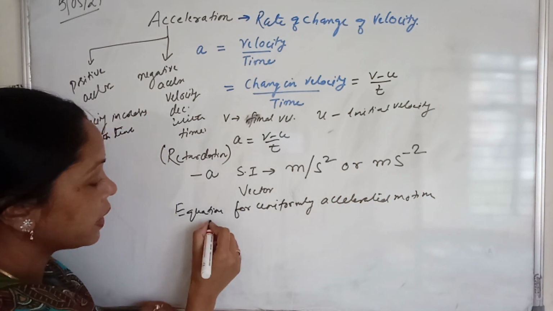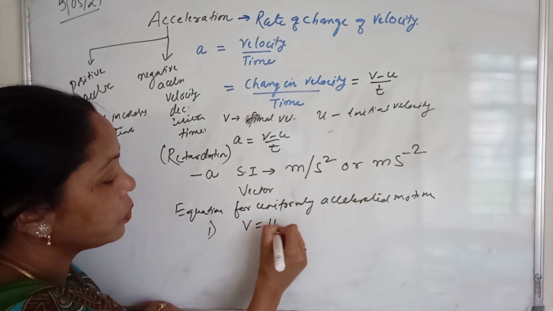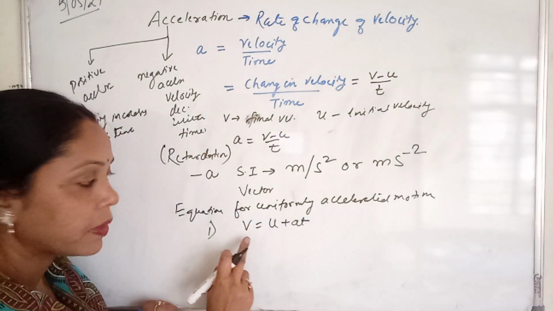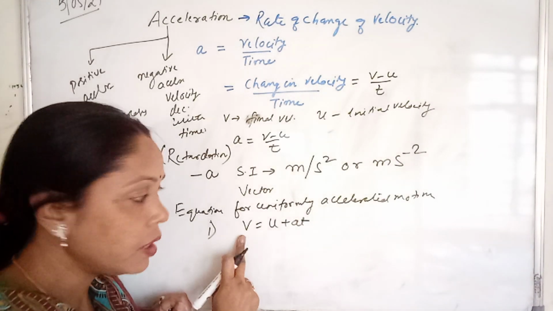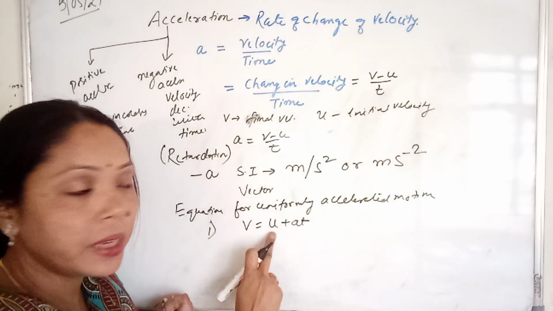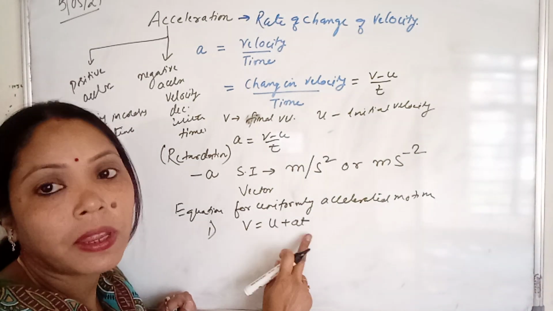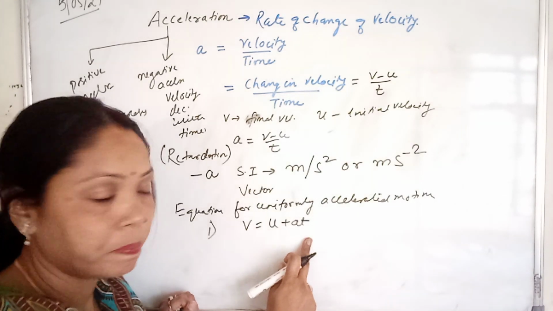So first equation is v is equal to u plus at, where v is your final velocity, u is your initial velocity, a is the acceleration and t is the time.